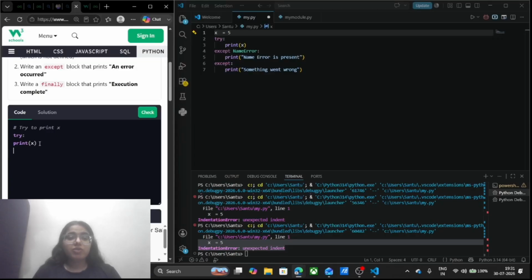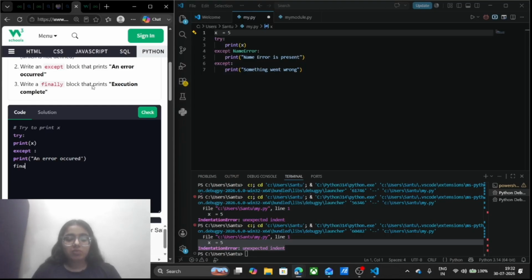I will first write my code, and then in the except block I have to write except. Spelling is wrong, except. What is going to happen here: print, we have to print "an error occurred." I will write here "an error occurred," and then close the bracket.